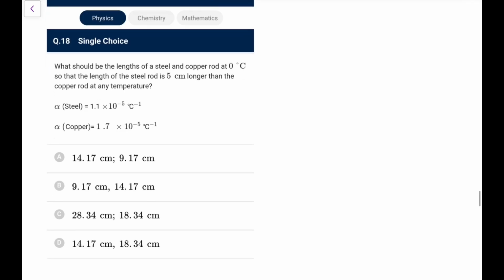Next one, what should be the length of the steel and copper rod at 0 degree, so that the length of the steel rod is 5 centimeter longer than the copper rod at any temperature. That means L2 minus L1 should remain constant, or you can say delta L2 should be equal to delta L1.